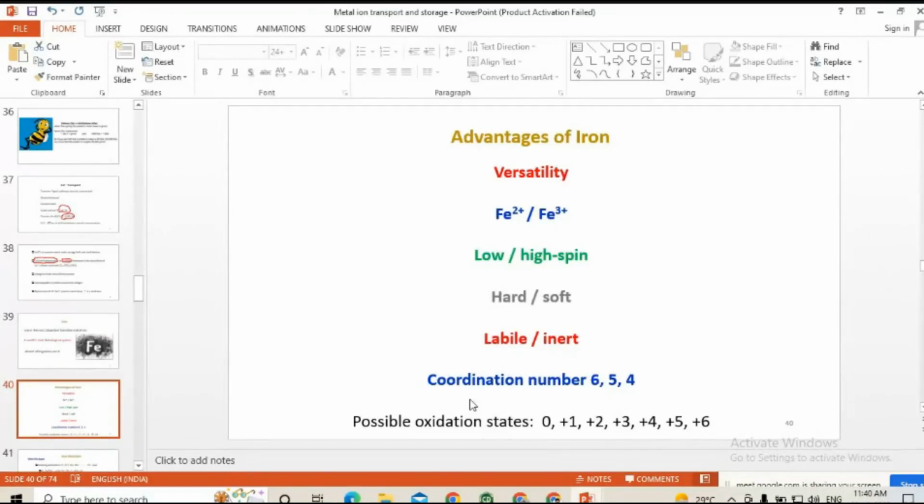If you look at the oxidation state also, a broad spectrum of oxidation states can easily be accessed by biological systems: 0, 1, 2, 3, 4, up to 6. You can see the versatility in its oxidation state. Whatever oxidation state is needed, if it wants to do an oxidation reaction, it will utilize the higher oxidation state. If it wants to do a reduction reaction, it will utilize the lower oxidation state. Such things are easily possible only for iron.